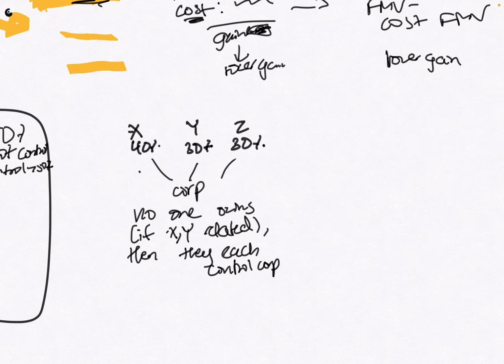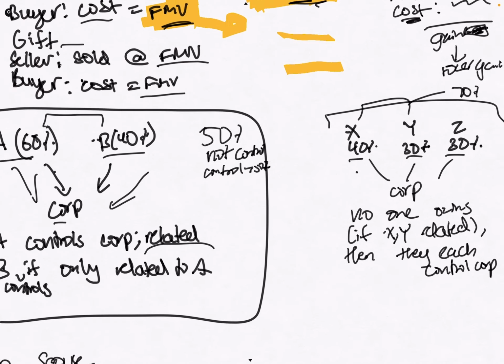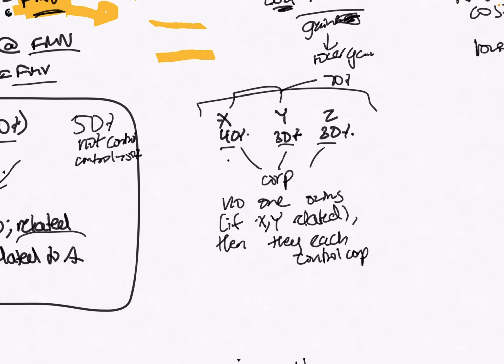Next over here, we have X, Y, and Z. All three of them own less than 50%, so none of them control it. But if X and Y were related, let's say by parent, sibling, or child, then those two together would total 70%, so these two would own it together, and they'd be related.